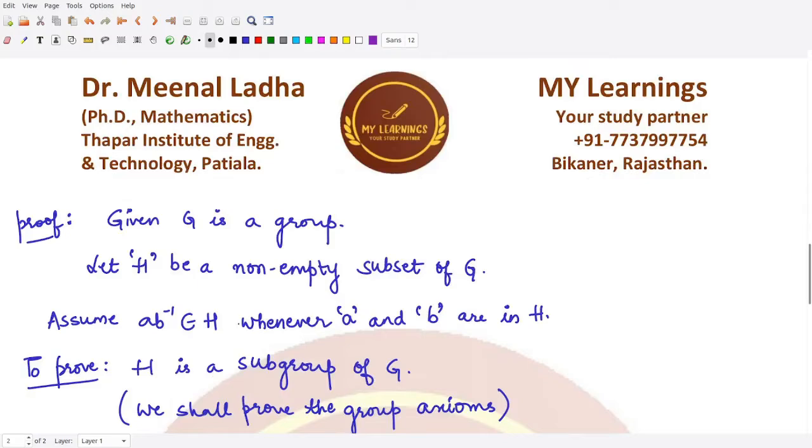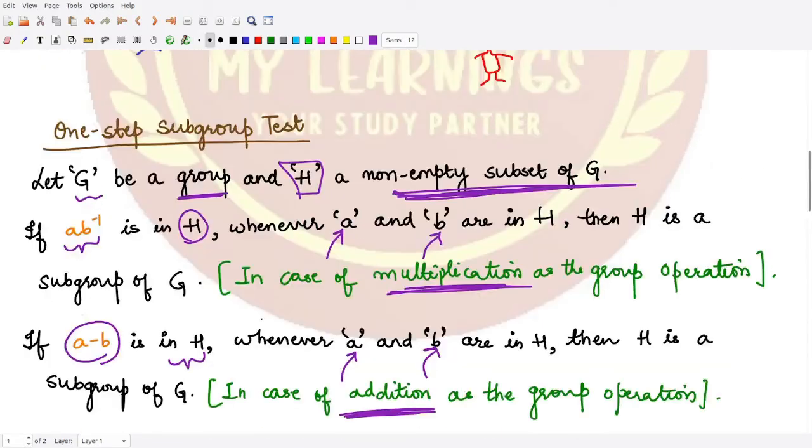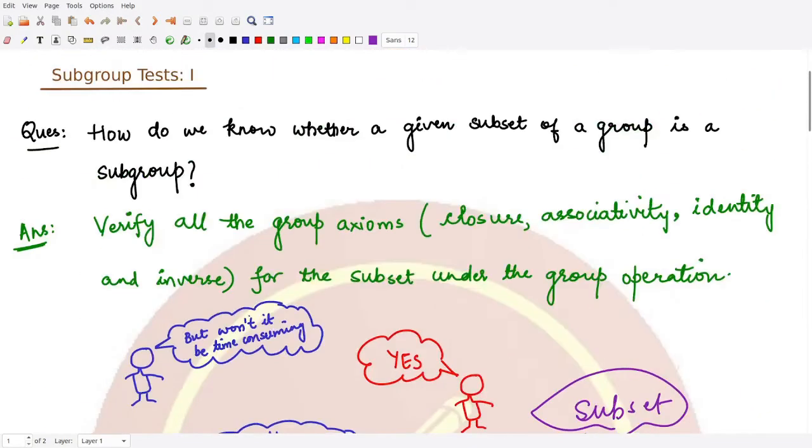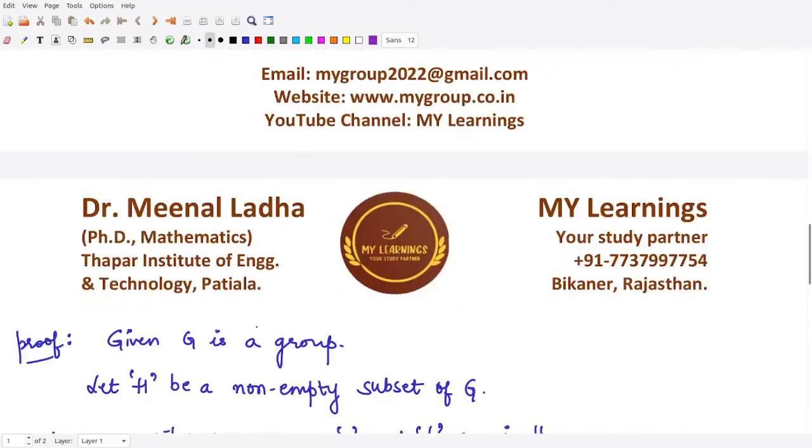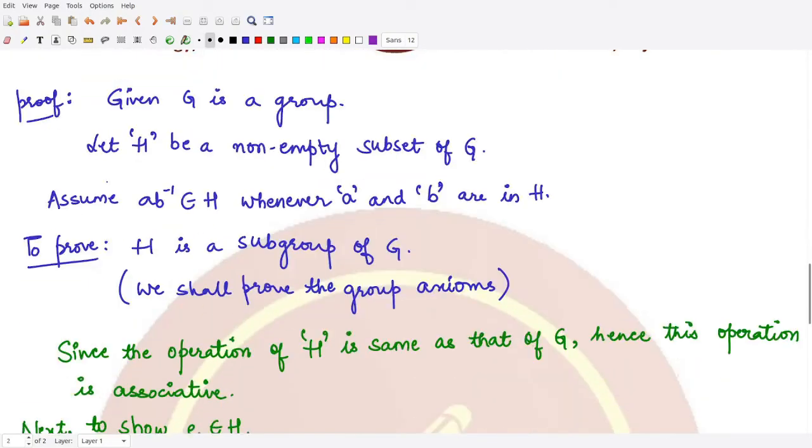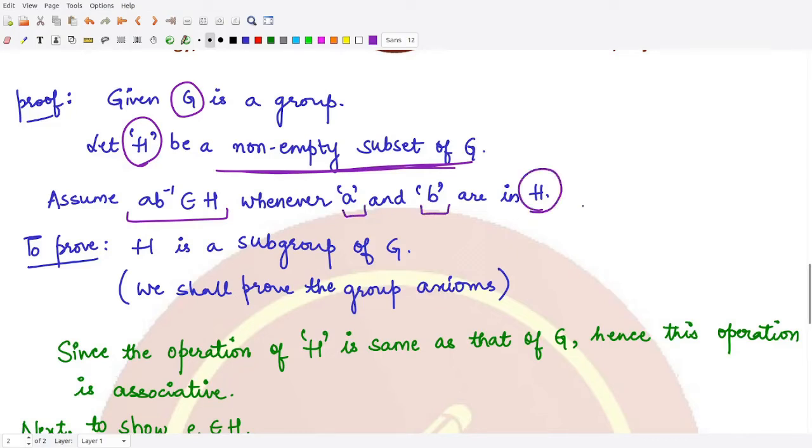So let's prove this condition. You'll be more convinced of how this is true by looking at the proof. For the proof, we assume that G is the group that is given to us and H is a non-empty subset of the group G. Now we assume that this condition holds, that a b^-1 belongs to H whenever both a and b are taken from H. With this condition, we now have to prove that the given subset H is a subgroup of the group G, right?